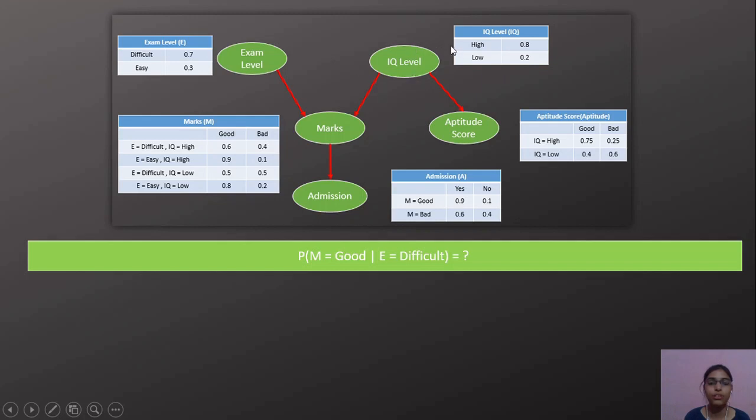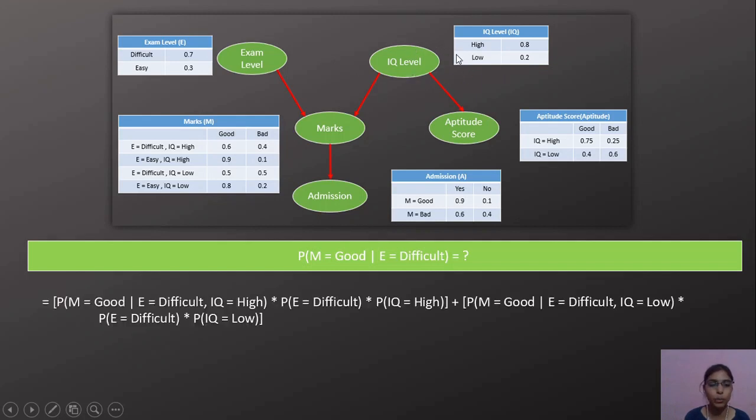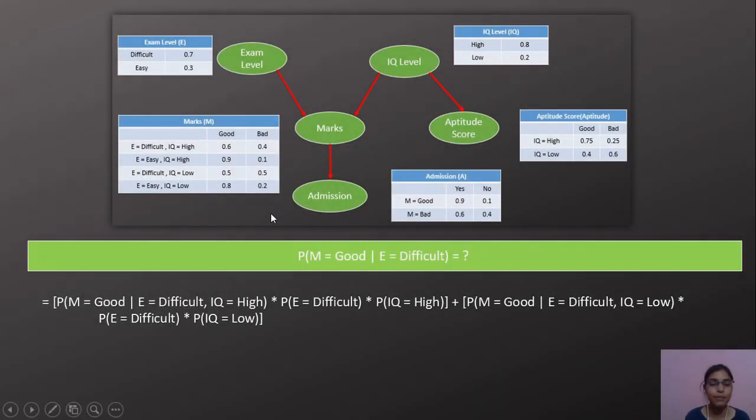So we have to find it for both values of IQ level, high and low, and add both probabilities. We represent it as probability of marks equals good given exam level equals difficult and IQ equals high, times probability of exam equals difficult, times probability of IQ equals high, plus probability of marks equals good given exam level equals difficult and IQ equals low, times probability of exam level equals difficult, times probability of IQ equals low. All values we can find from these tables. When we solve this, we get 0.40.